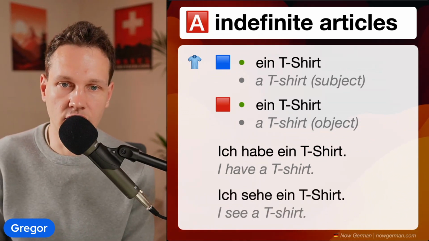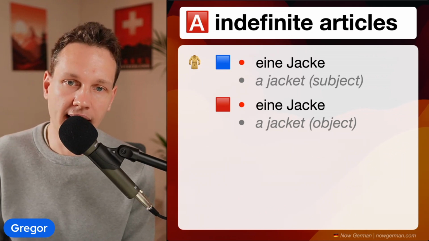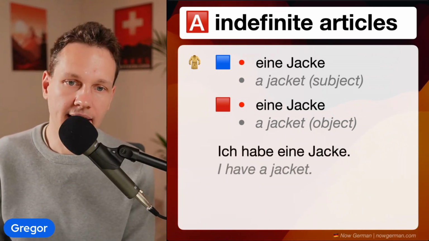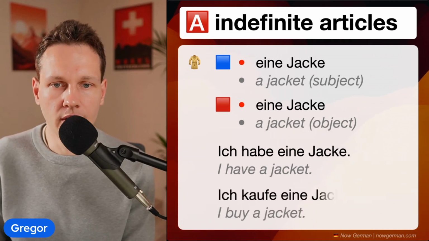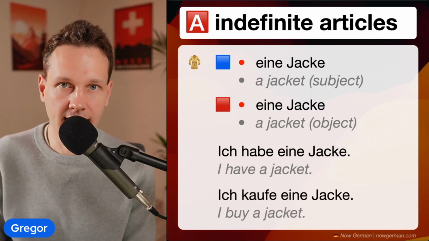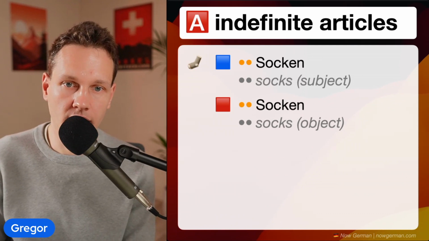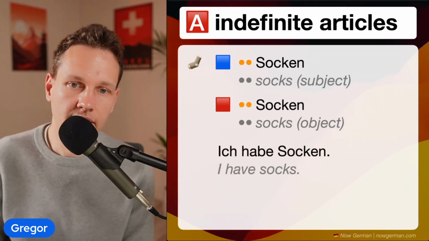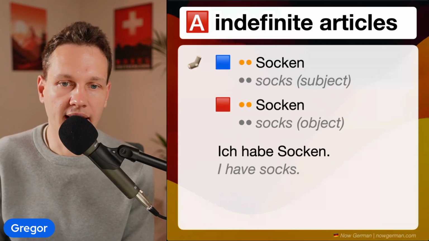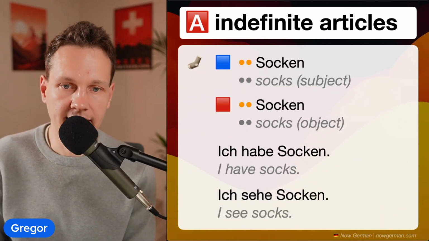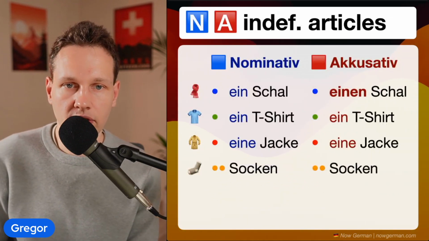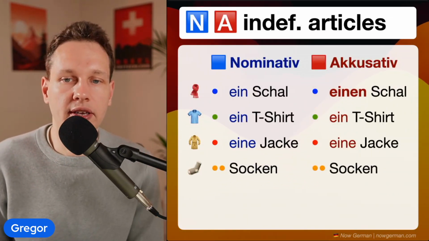I see a T-shirt. The same is true for eine Jacke, a jacket. I can, for example, say, ich habe eine Jacke. I have a jacket. Or ich kaufe eine Jacke. I buy a jacket. And plural is the same as well. Socken is Socken. Ich habe Socken. I have socks. Or ich sehe Socken. I see socks. And again, here the overview, masculine is the only one that changes.